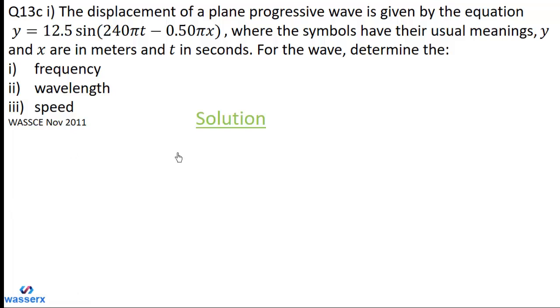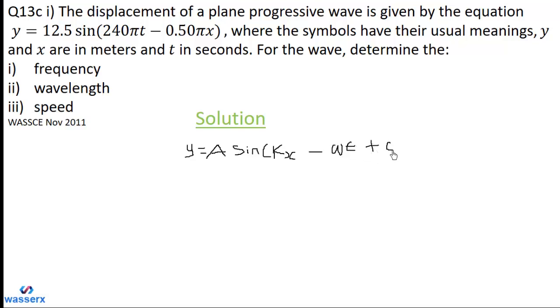To start solving this question, we need to write down the general wave equation that we saw, and this is given by y equals A sine (kx minus omega t plus phi).